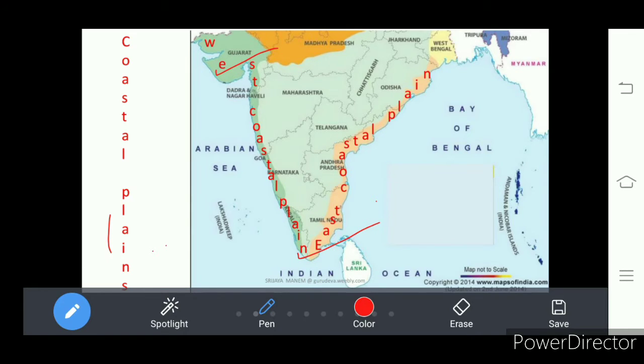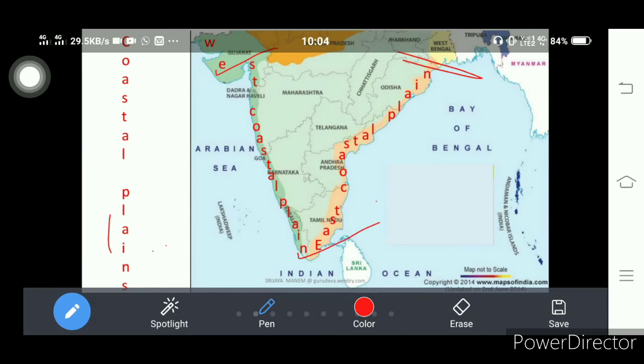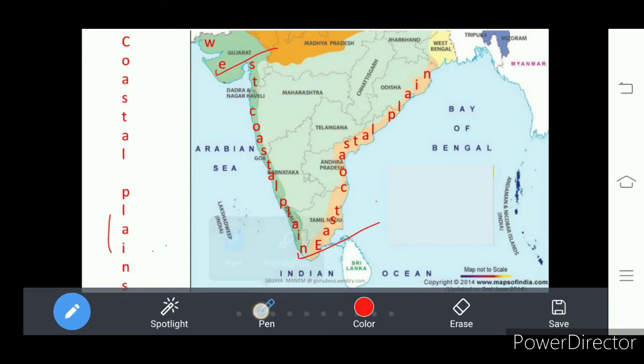Eastern coastal plains start at Mahanadi in Odisha. Here we find Mahanadi in Odisha here, and up to Kanyakumari.